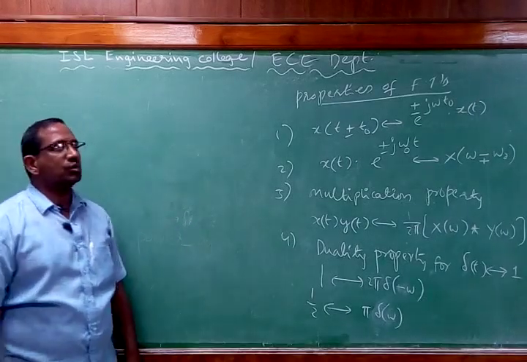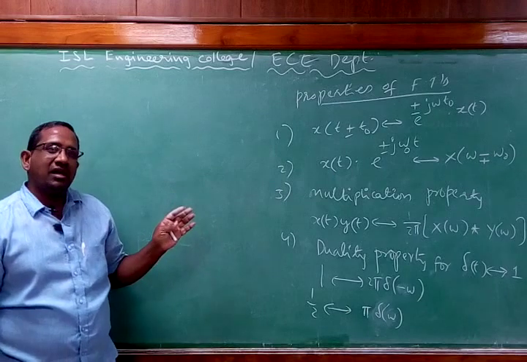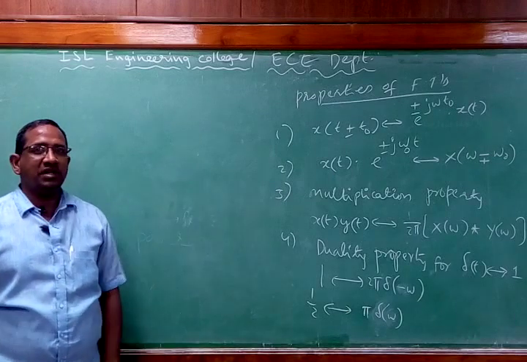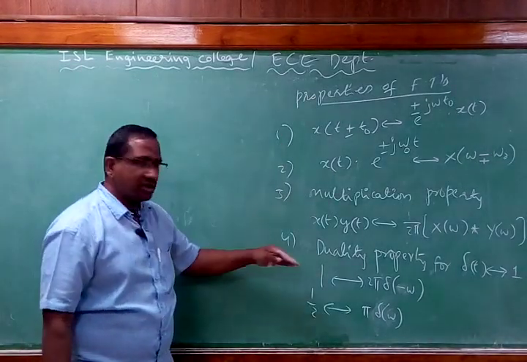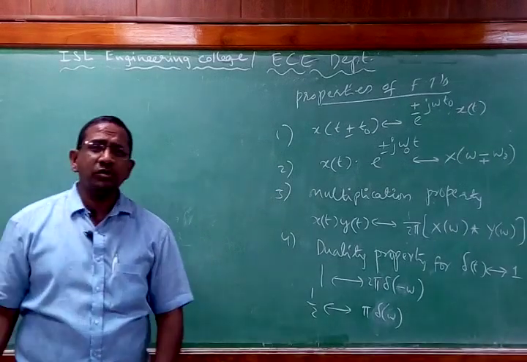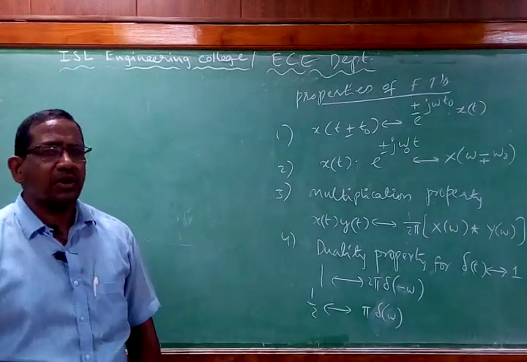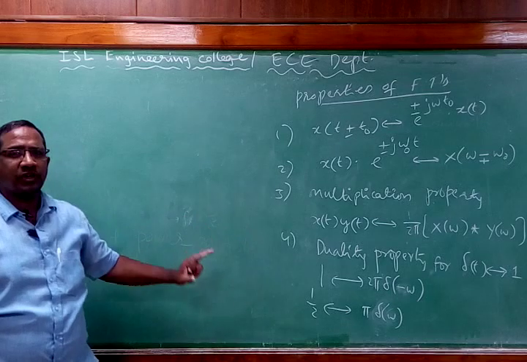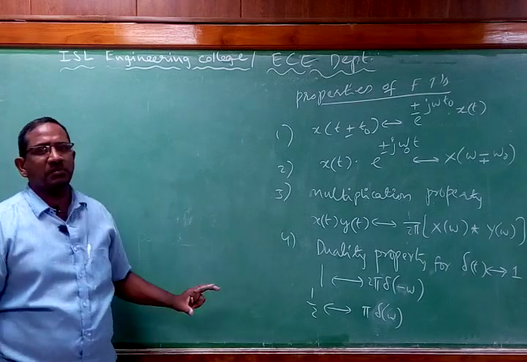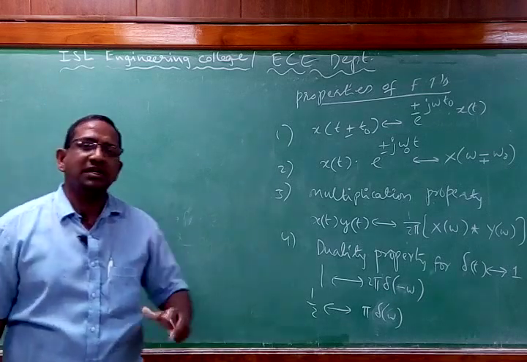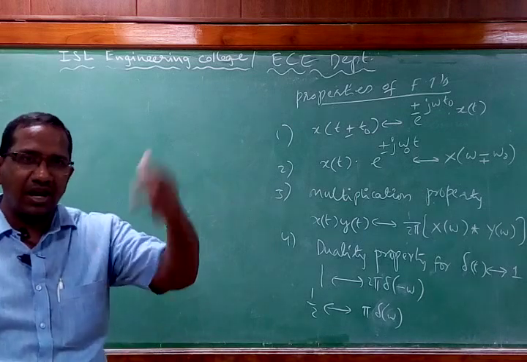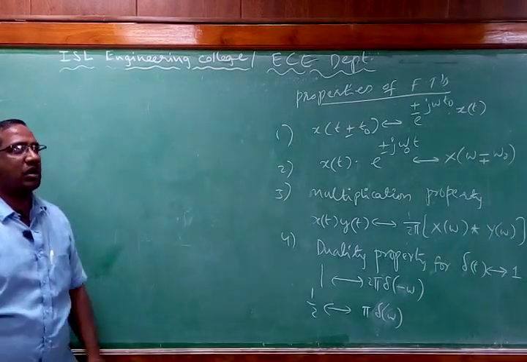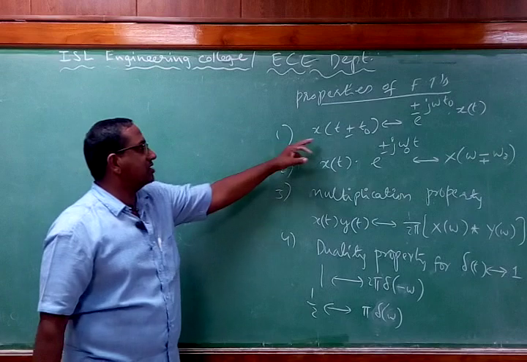If you cannot remember them very well, then you have to derive them. Otherwise, if you can remember them, it is always better. Try to remember some of the important formulas. Around 4 to 5 formulas will be there. Once you remember those formulas, you can simply apply them to analyze the modulator and demodulator circuit.